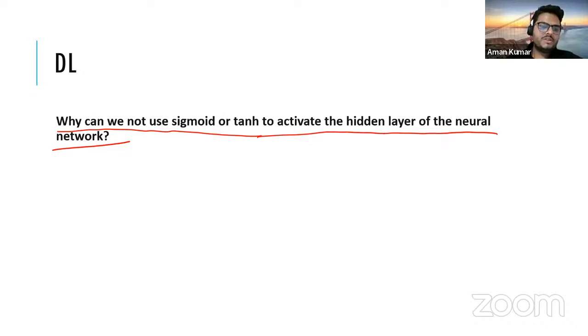Okay, so after this there is a puzzle and I want you to solve that puzzle. That's an interesting puzzle, try to solve that. But the reason for that is, if you see the mathematical function of sigmoid or the mathematical function of tanh, both of these will tend to promote what we discussed just now, the exploding gradient and vanishing gradient problems. That is the main reason, and those problems happen if your neural network has more layers.